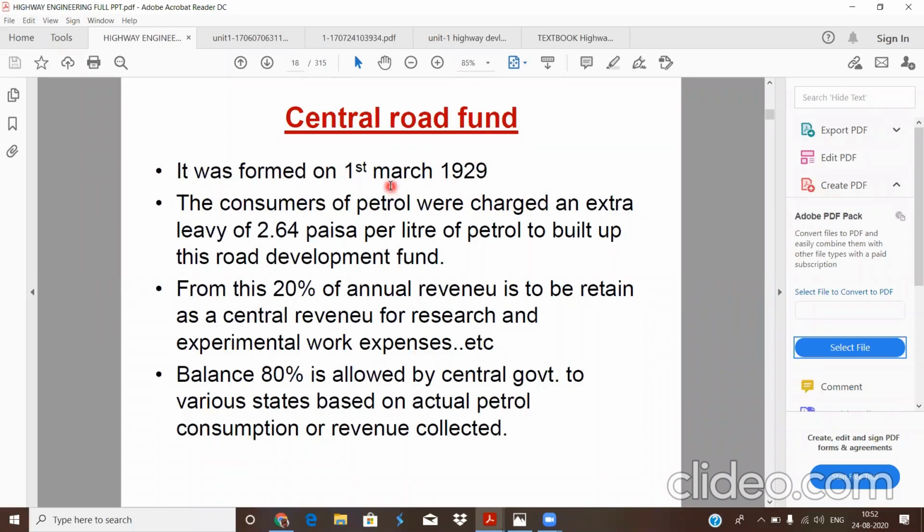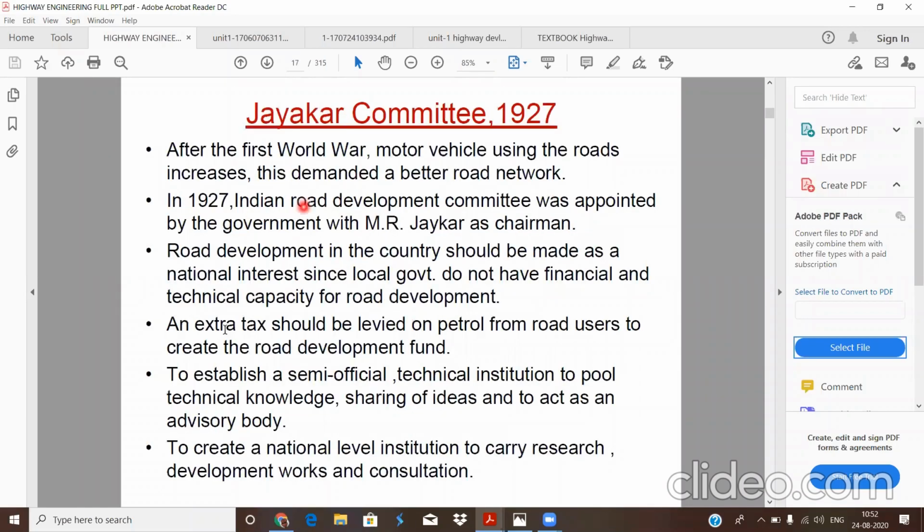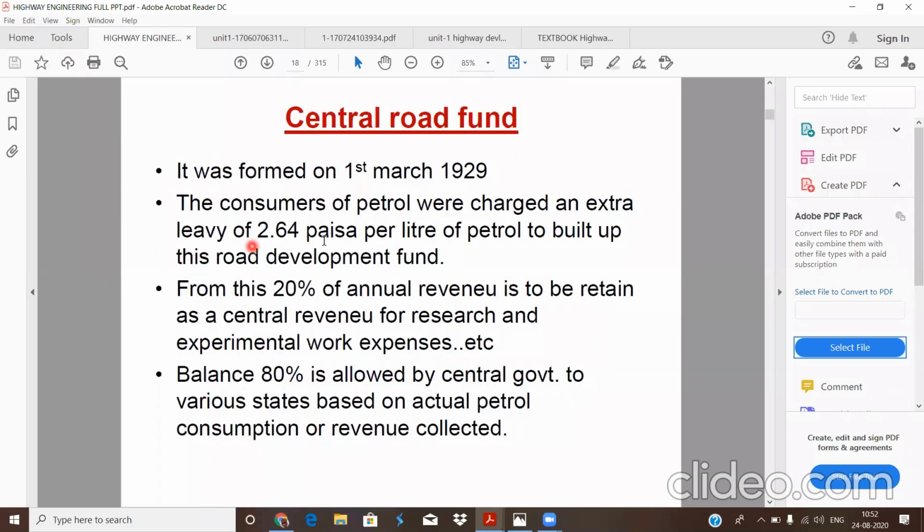This is one of the recommendations of the Jayakar Committee: an extra tax should be laid on petrol from the road users for the development of roads. Due to this, as one of the Jayakar Committee recommendations, an extra tax of 2.64 paisa per liter should be laid on petrol at that time. The total amount obtained from the 2.64 paisa per liter is collected by the central revenue.